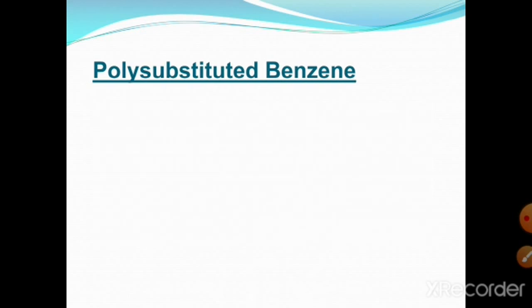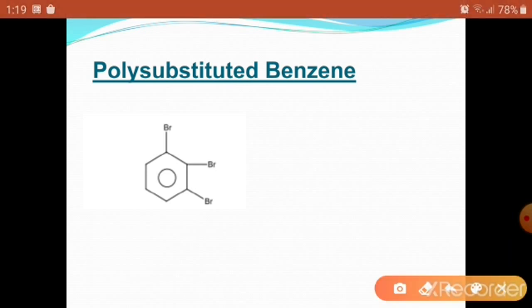If the substituents are all alike, their positions are indicated by numbering the substituents in a manner so as to give the lowest numbers to the substituents. For example, all these substituents are alike, bromine is present. If we start the numbering in that direction, then they get position numbers 1, 2, 3, and it is a tribromobenzene.